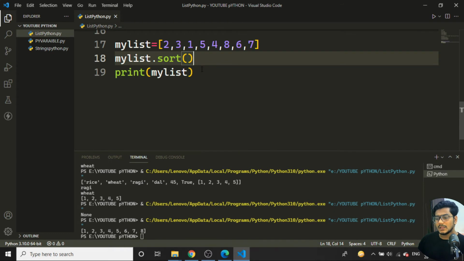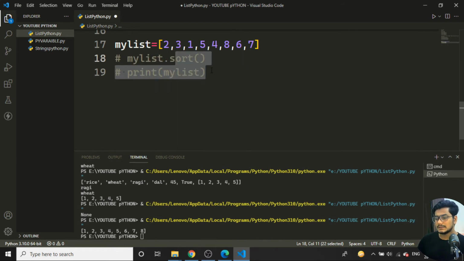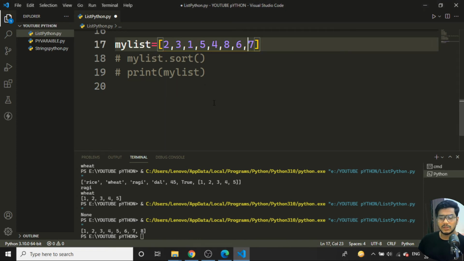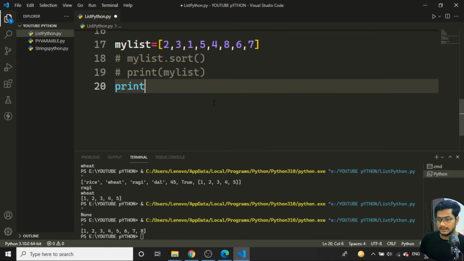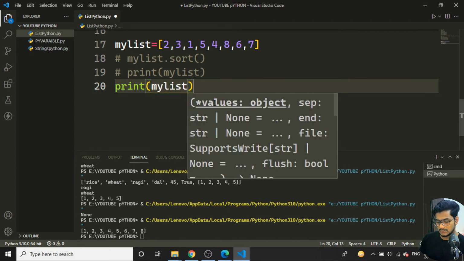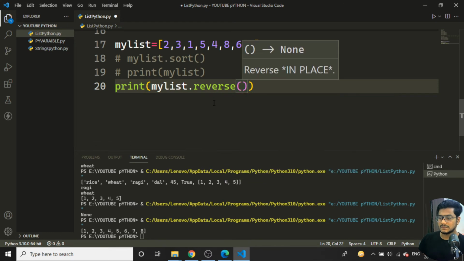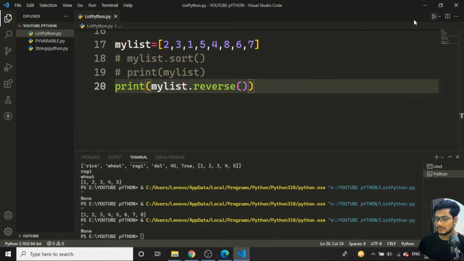Now I'll comment this one. Suppose I want to find other things. Now I want to reverse the particular list. So I'll just print my list dot reverse. If I run the program, I'm getting None. So what do I need to do again?